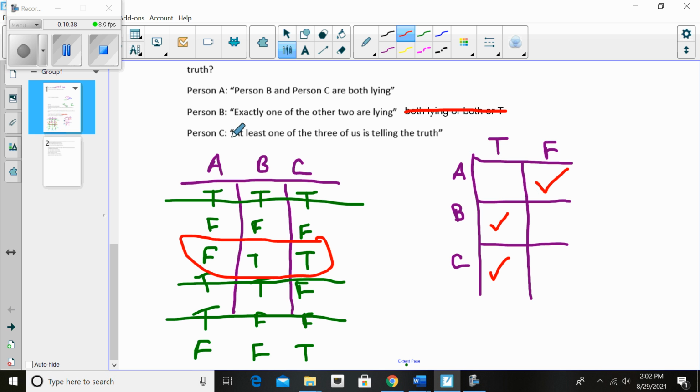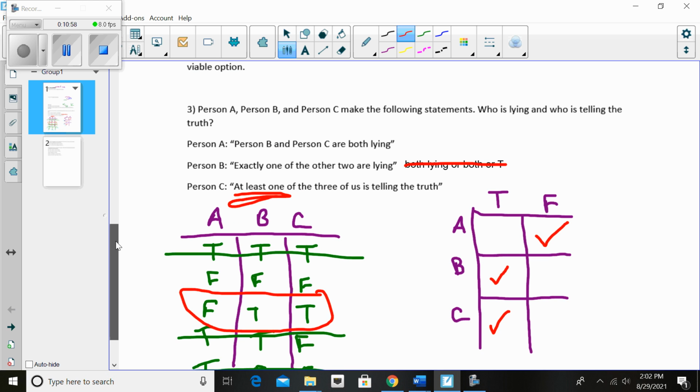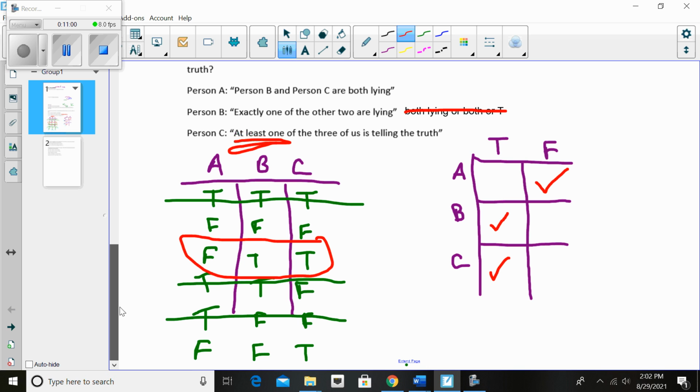And person C says, at least one of the three of us is telling the truth, right? At least one, right? We have two people telling the truth, but remember the difference between exactly one and at least one, okay? So those are very important words to focus on. So I hope you have fun with some of these puzzles. They can be kind of interesting and fun. I know my idea of fun and your idea of fun might be a little different, but I think they're kind of fun. So thanks for hanging in here till the end.